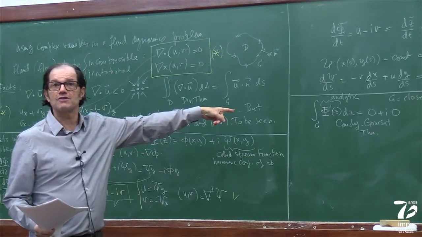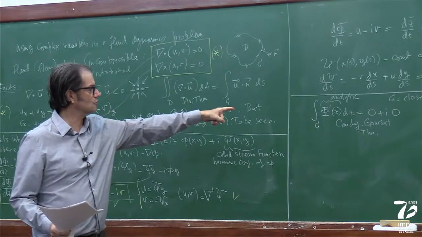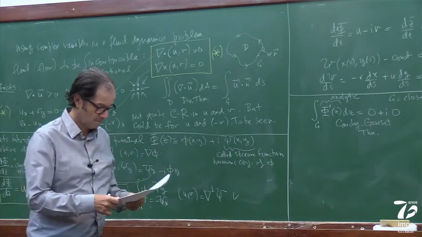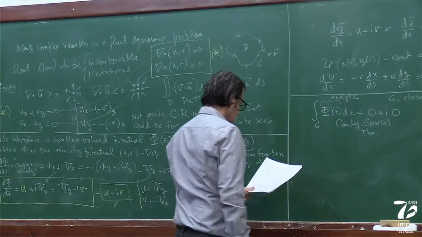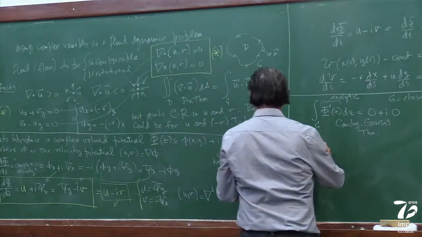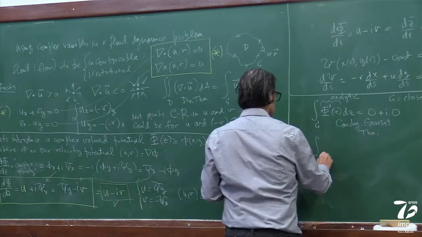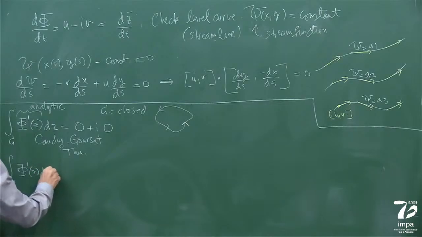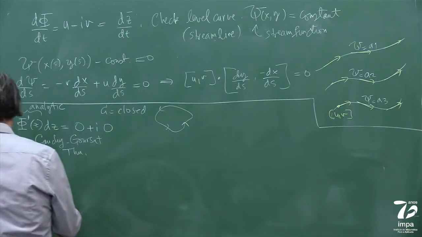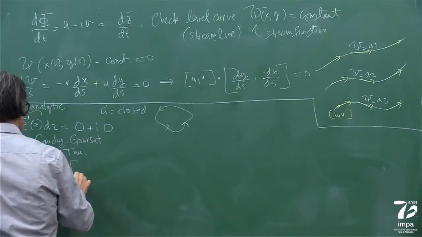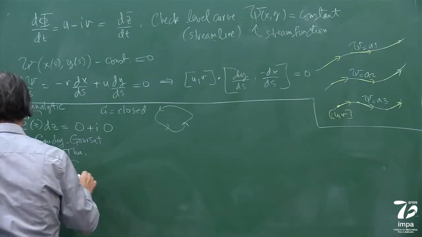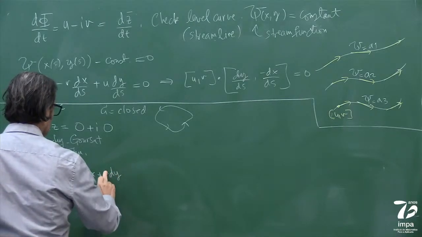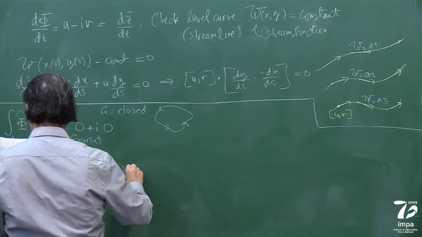So let's take a physical interpretation of what this Cauchy-Goursat theorem is telling us. Look at this. This is the same as, let me skip one point, which is simple. You check it. And let me copy here so I don't make mistakes.